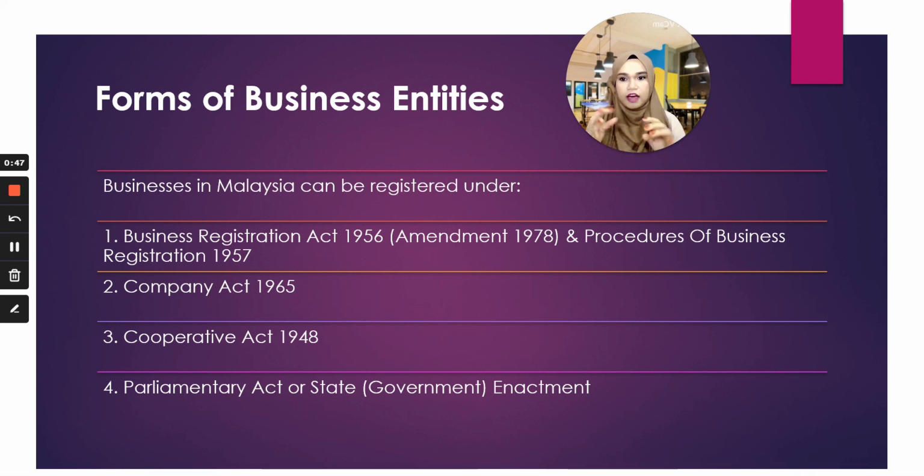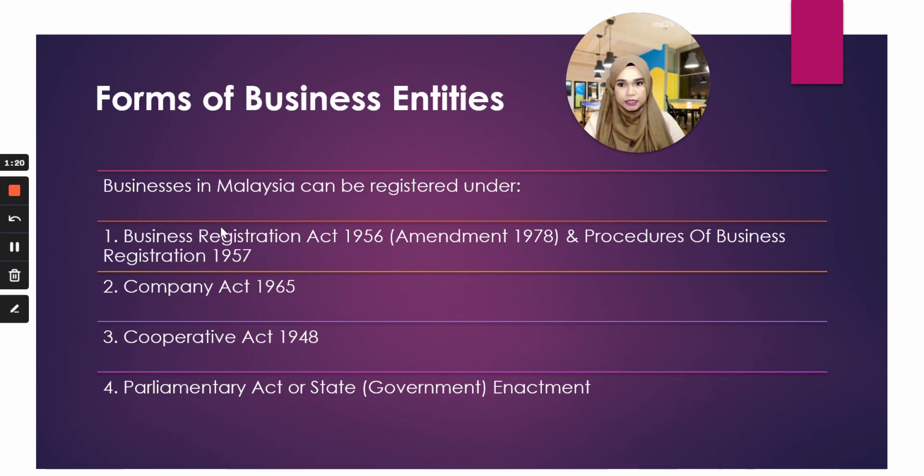There are 4 types of registration that you can do, depending on the types of business entities that you will be doing. The first one is the Business Registration Act 1956, Amendment 1978, and also Procedures of Business Registration 1957. Second, the Company Act 1965. The third is the Cooperative Act 1948. And number 4 is the Parliamentary Act or State or Government Enactment. This one will be endorsed and also approved in the Parliament.